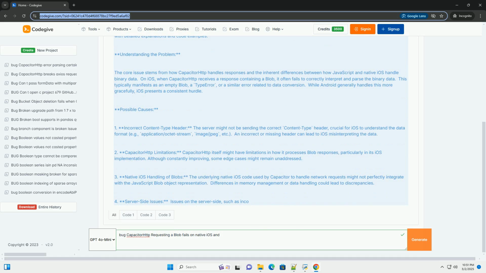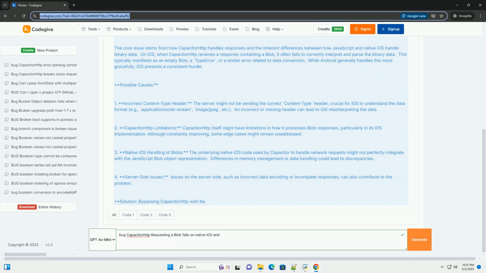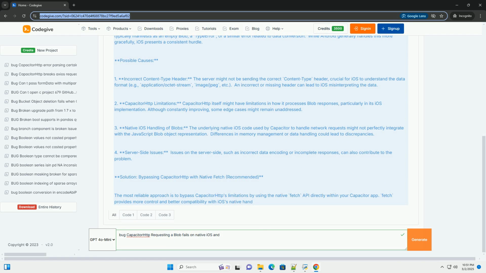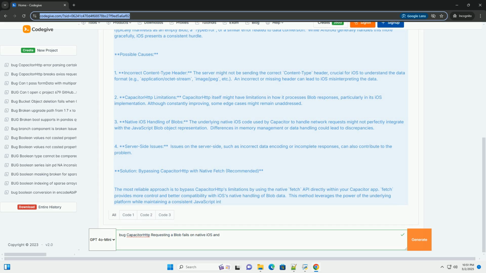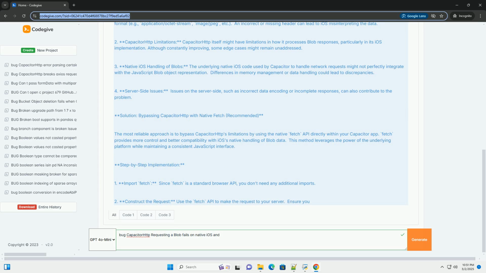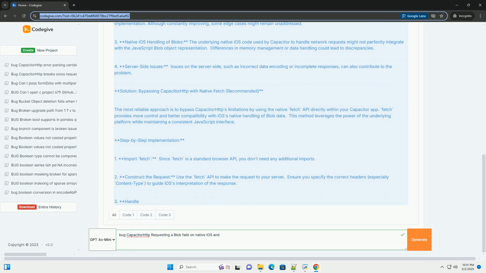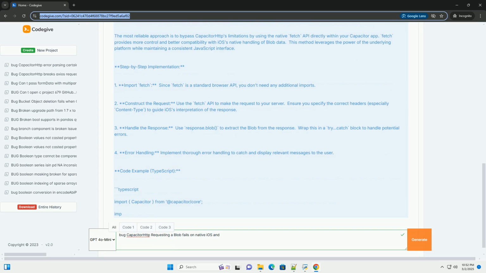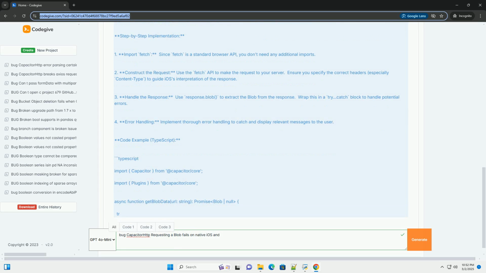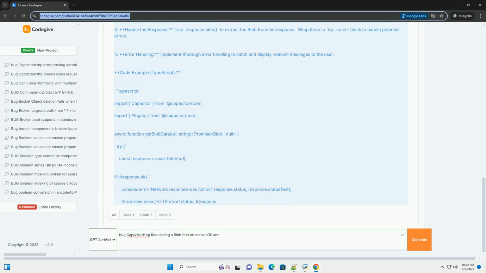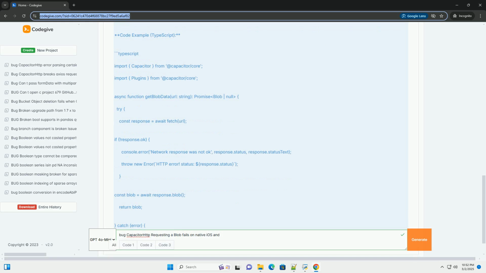Understanding the problem. The core issue stems from how CapacitorHttp handles responses and the inherent differences between how JavaScript and native iOS handle binary data. On iOS, when CapacitorHttp receives a response containing a blob, it often fails to correctly interpret and parse the binary data. This typically manifests as an empty blob, a type error, or a similar error related to data conversion. While Android generally handles this more gracefully, iOS presents a consistent hurdle.